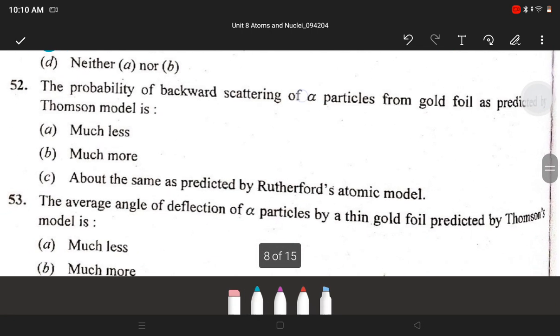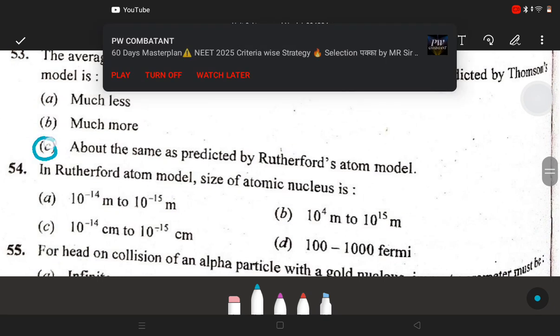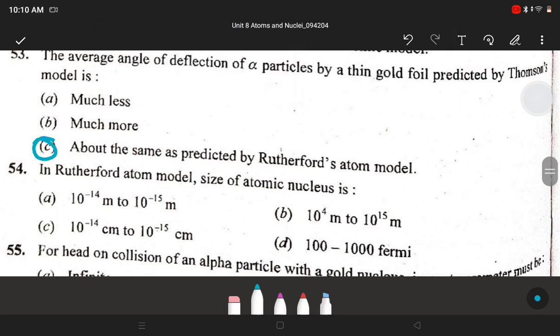Next, the probability of backward scattering of alpha particles from gold foil as predicted by Thomson model is A. Much less. Next, the average angle of deflection of alpha particles by a thin gold foil predicted by Thomson's model is C. About the same as predicted by Rutherford's atom model.